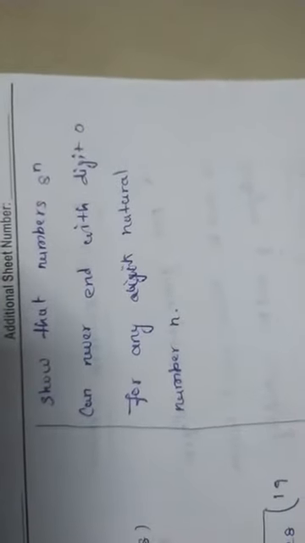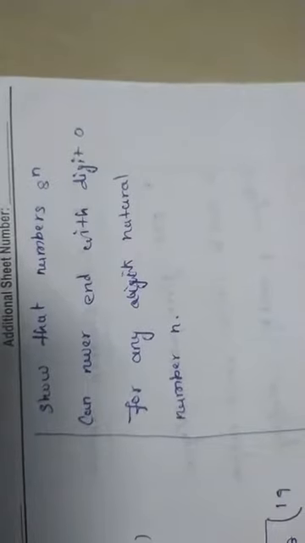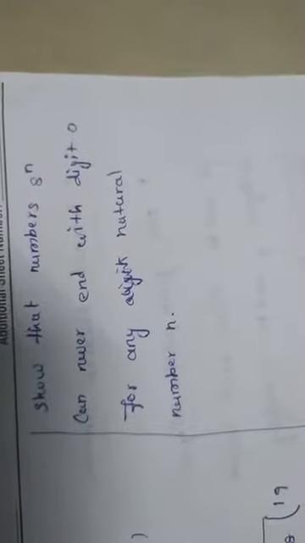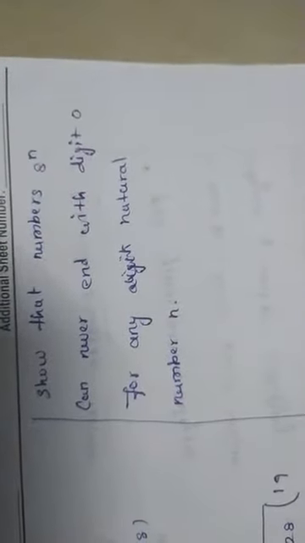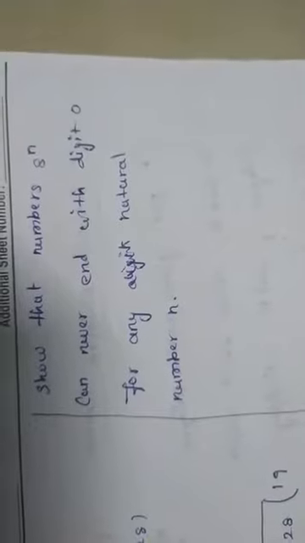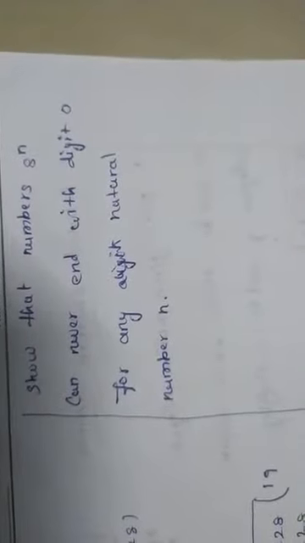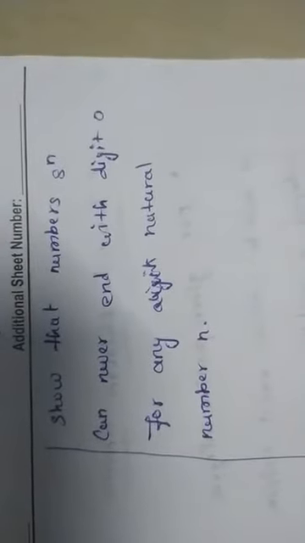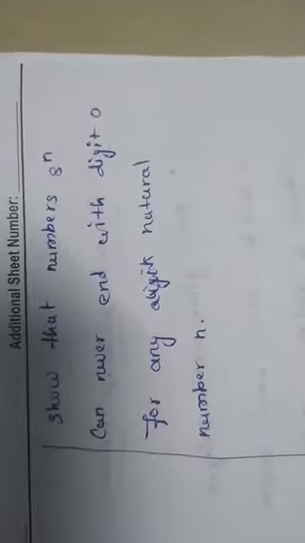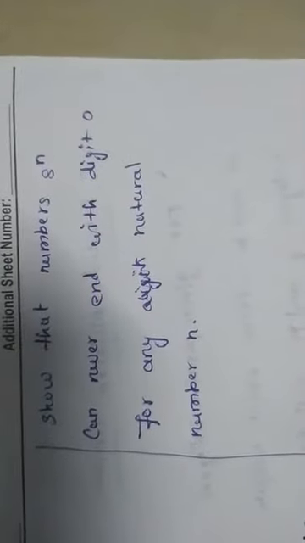The next one is the main important question. Every time they will ask in the CBSE board, they can frequently ask it easily. Whatever number is given to you, we have to say that it never ends with the digit 0 for any natural number. So the first question: show that the number 8 power n can never end with the digit 0 for any natural number n, right? We simply want to know about this.